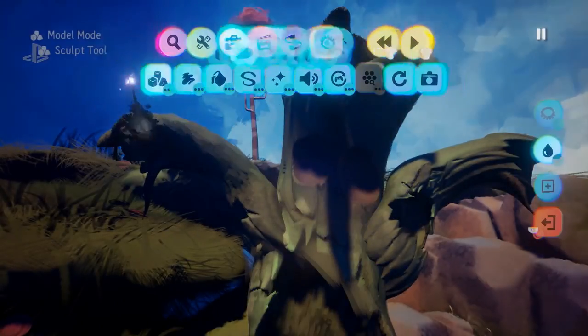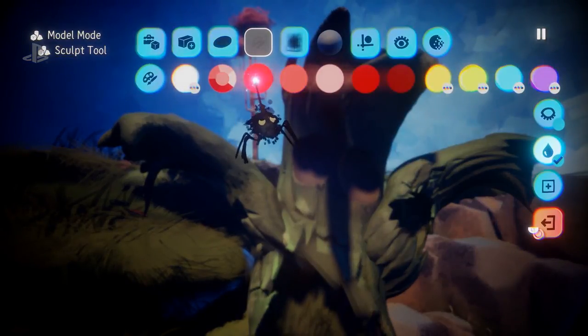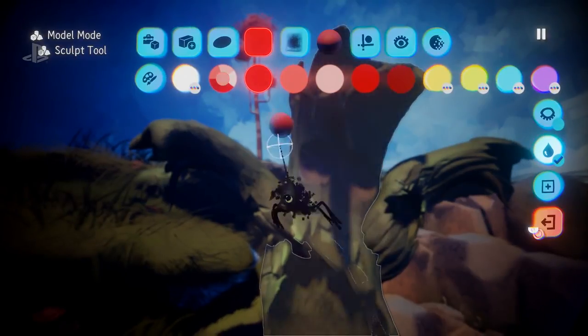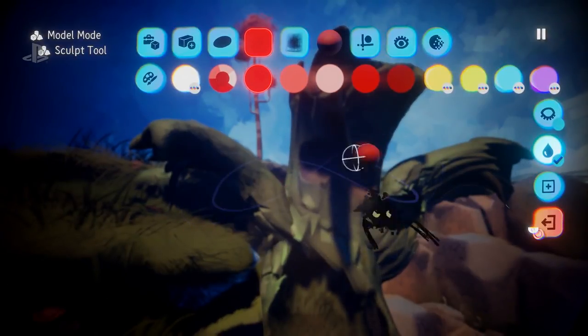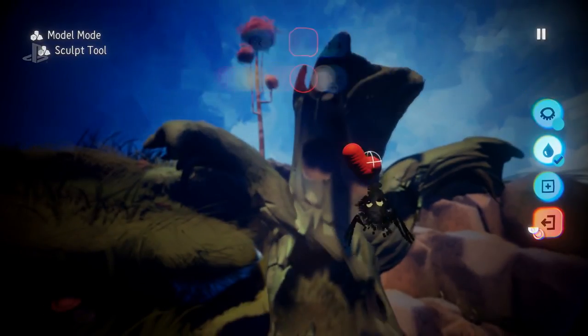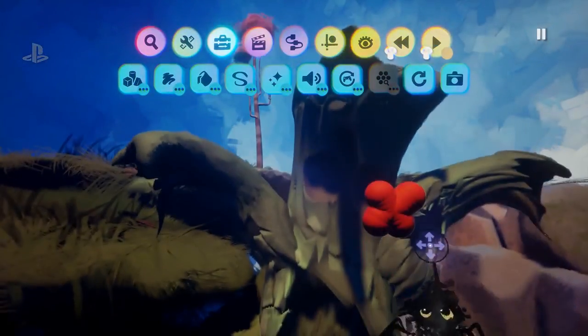Look at this. Even I feel like I could be creative with something like this. Let's make glowing red eyes. So let's make one eye first. And the way you sculpt is it's just like drawing with virtual clay, essentially. So you can just mess around. And I'm just going to make a simple little... Amazing. And if you have a little more time, you can get a little more detailed than that.